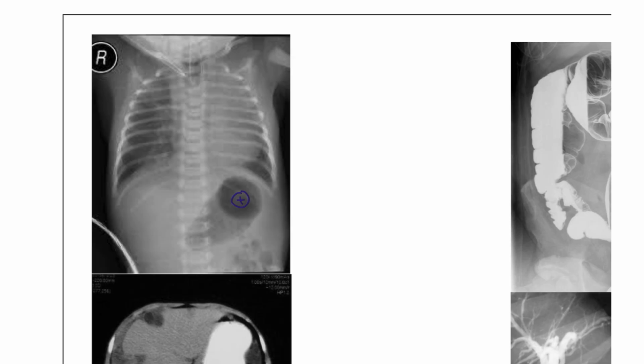But if you can see, there is a tube here that is not passing properly. If there is a coiled tube in the esophagus, it is not passing through to the stomach, but the gas bubble is present. So this is not due to the esophagus actually. So this condition is an esophageal atresia.